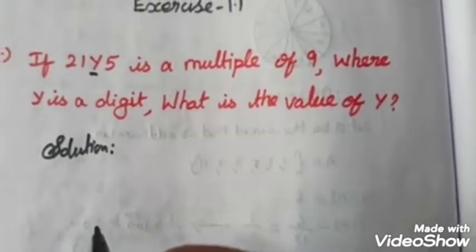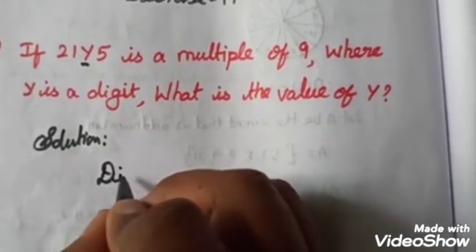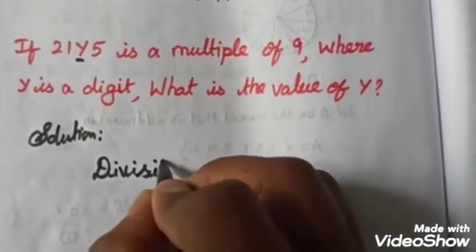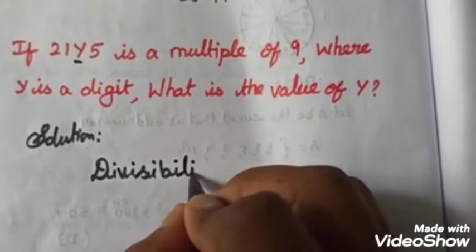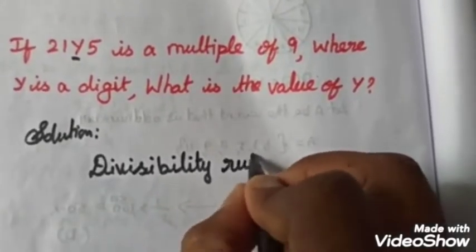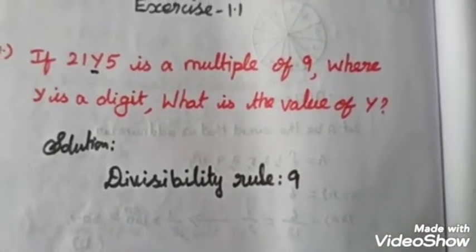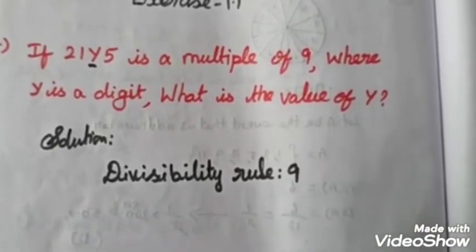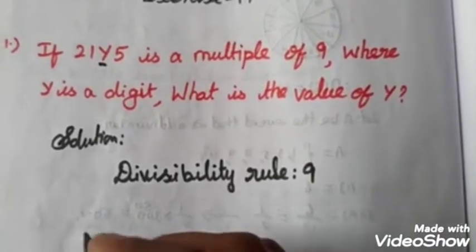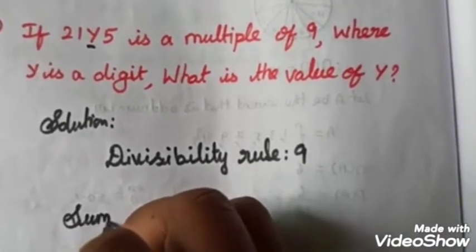In this solution, you know the divisibility rule. Here we use the divisibility rule of 9. So what is the divisibility rule? If the sum of the digits is divisible by 9, the whole number is divisible by 9. So we have to take the sum of the digits.